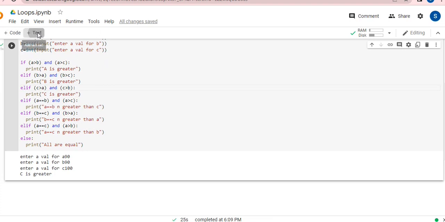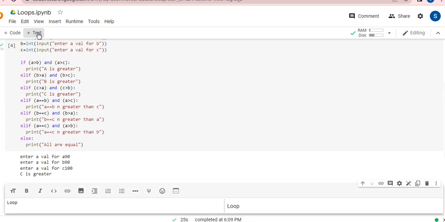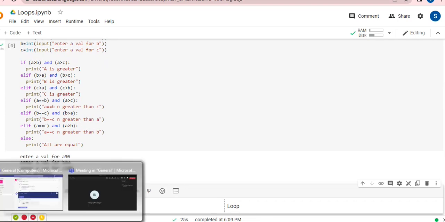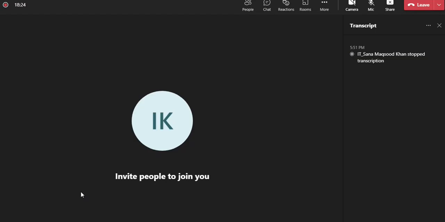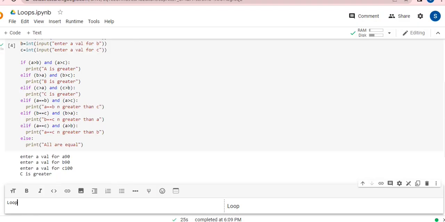Now my next topic, guys, what I'm going to teach you next is loop. Now we know what we mean by loop. If I'm repeating something again and again to meet a request, for example, if I wanted to print numbers from 1 to 10, or if you are printing a table of 2 from 1 to 10, you are repeating the same thing again and again. You're simply multiplying 2 with 1, 2 with 2, 2 with 3. So this we are going to do.